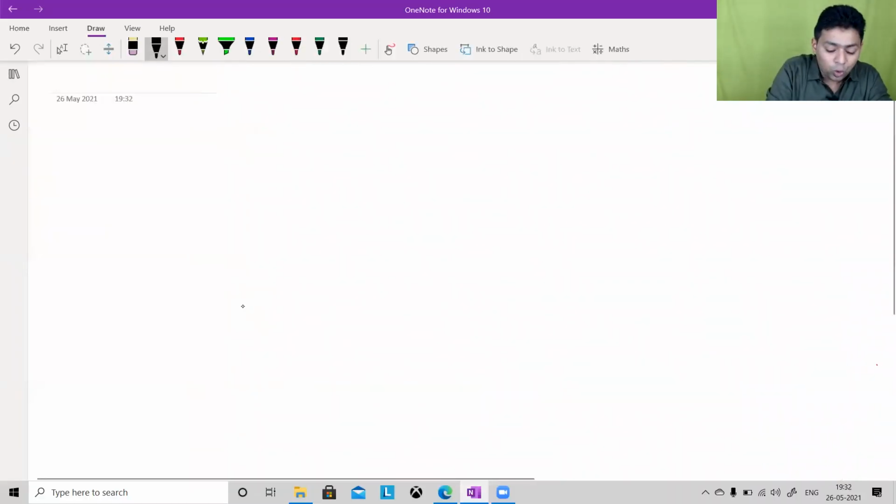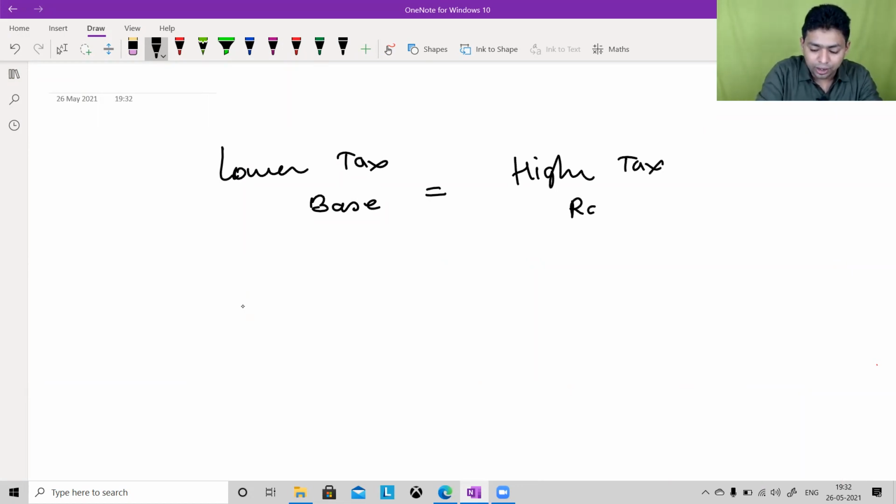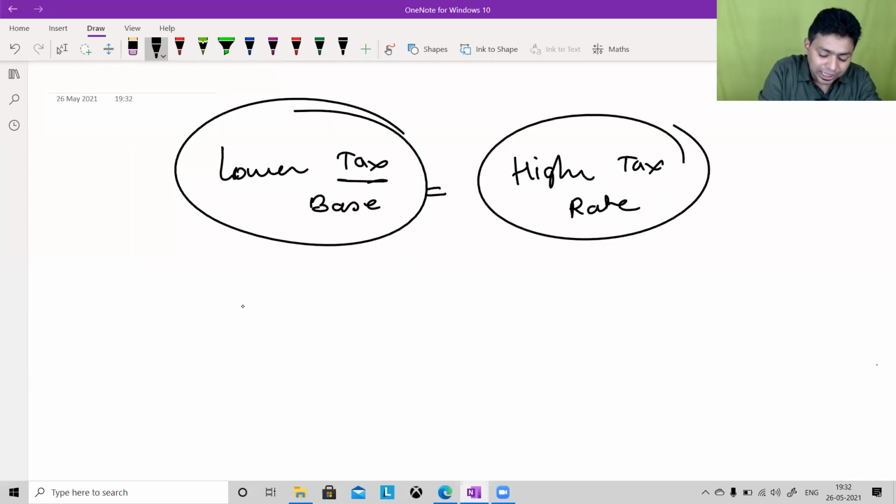When we have a lower tax base in India, what do you mean by lower tax base? Very few assessees are paying tax. Lower tax base is equal to higher tax rates. In India the tax base itself is low. Very few people are paying taxes, and therefore we have a higher tax rate.